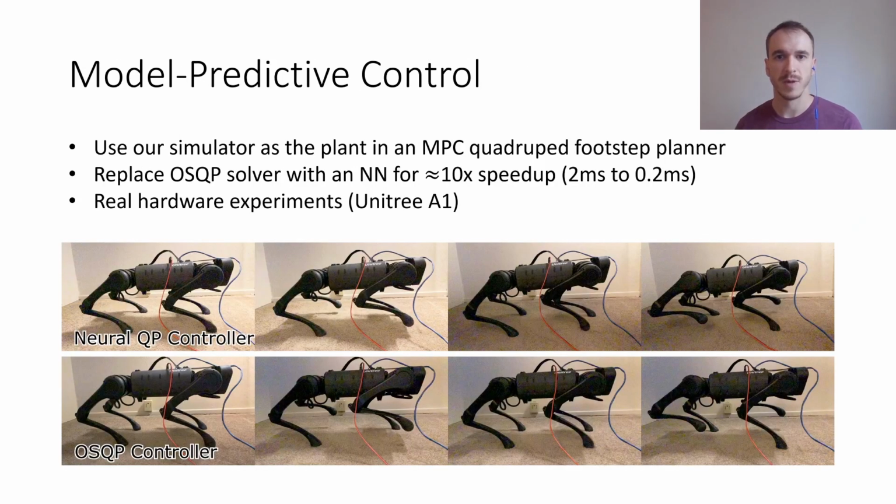In our last experiment, we investigate the combination of analytical and data-driven models for quadruped locomotion control. We replace a quadratic programming solver by a neural network that is used inside a Model-Predictive Controller. The network is trained via supervised learning from a solution dataset of the QP solver. This approach yields significant computational benefits. We observe a 10 times speedup when the neural network is used in place of the QP solver on a real Unitree A1 quadruped robot.